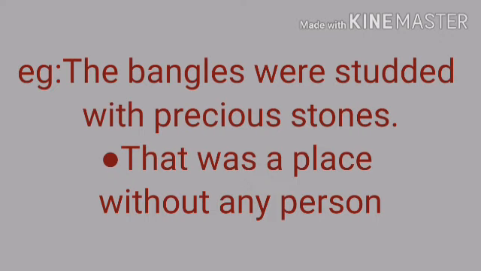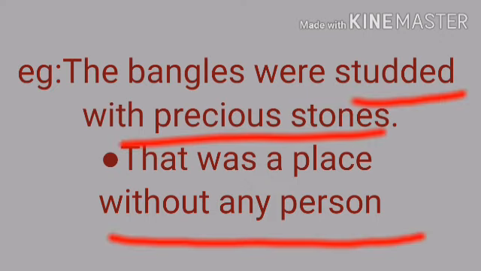So now let's go through the next example. The bangles were studded with precious stones. Underlined phrase is studded with precious stones. In order to get this as answer, what is the question that you will ask along with the term bangles? The bangles were what? The bangles were what kind? Or the bangles were when, where, how often or so? Yes. The type of question we are going to ask here is the bangles were what kind? Then you are getting the answer as studded with precious stones.